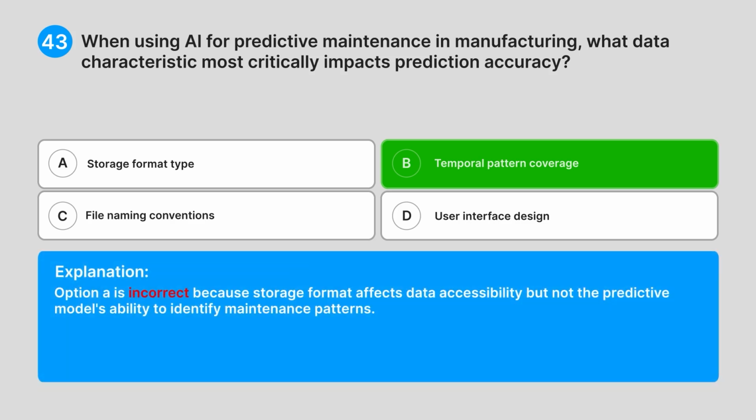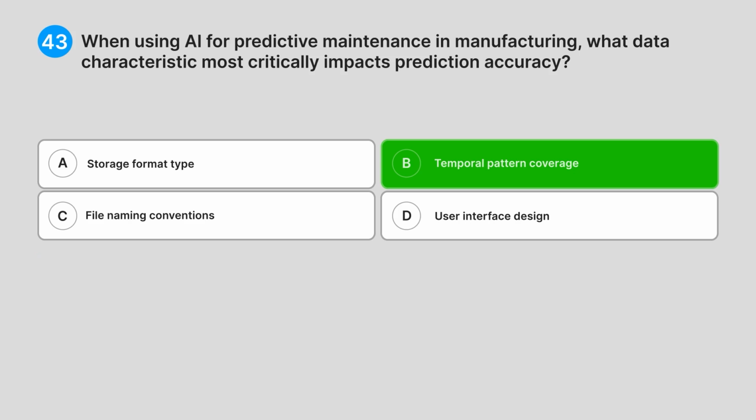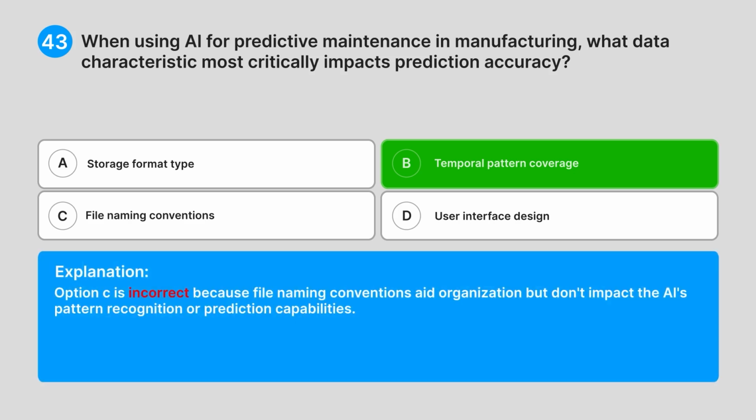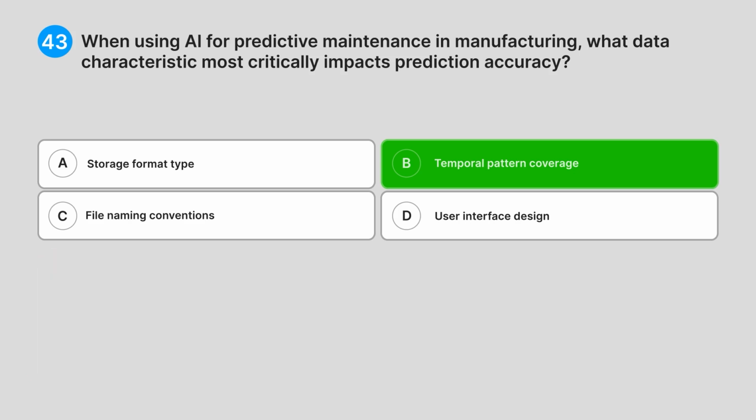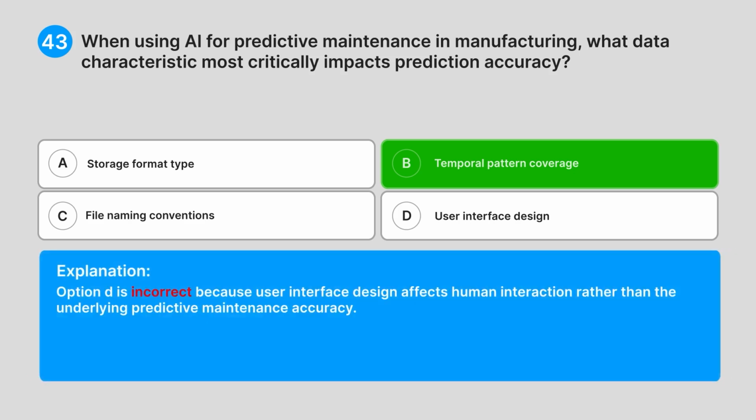Option A is incorrect because storage format affects data accessibility, but not the predictive model's ability to identify maintenance patterns. Option C is incorrect because file naming conventions aid organization, but don't impact the AI's pattern recognition or prediction capabilities. Option D is incorrect because user interface design affects human interaction rather than the underlying predictive maintenance accuracy.